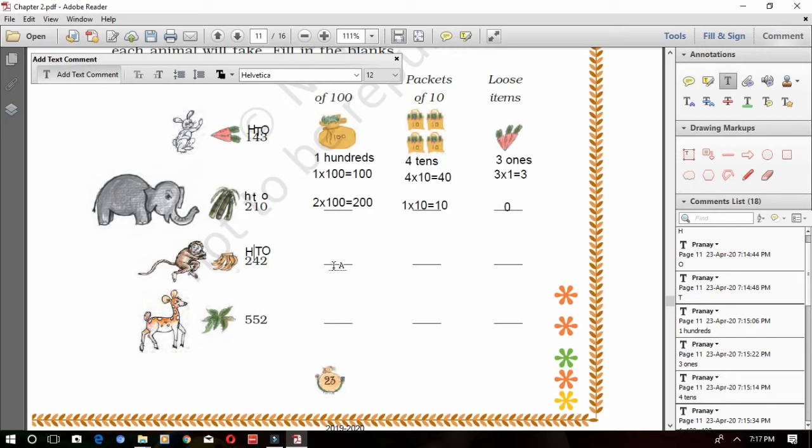So find out how many hundreds he bought. 2 hundreds. That means 2 into 100 becomes 200. How many tens did he buy? 4 into 10 is equal to 40. How many ones did he buy? 2 ones. 2 into 1 is equal to 2.